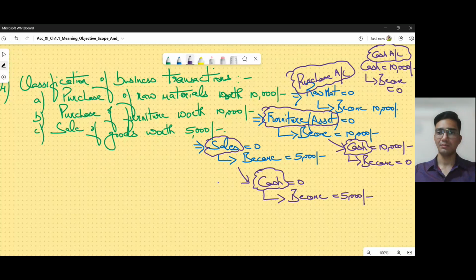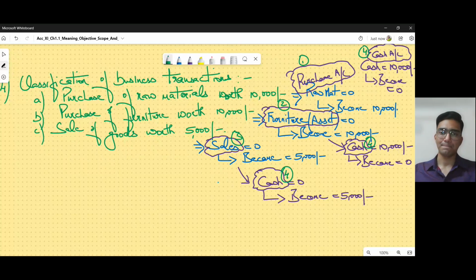Purchase account is the first account mentioned here. Furniture account, let's assume, is the second. Sales account is the third. Cash account is here, so let's call it the fourth, and again the fourth, and here also the fourth.